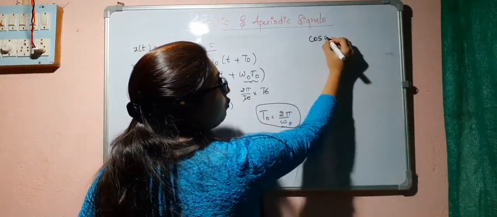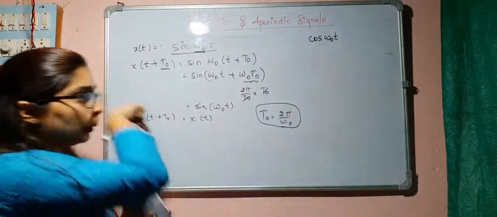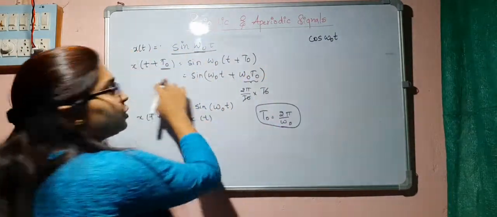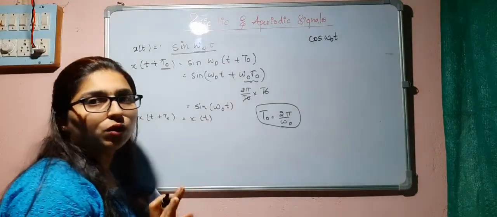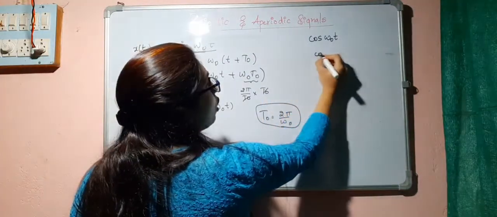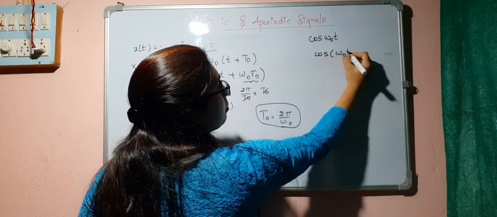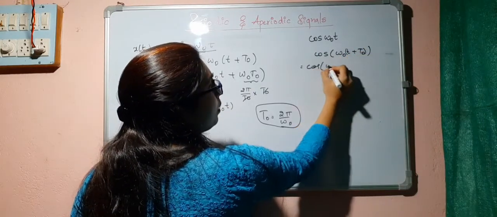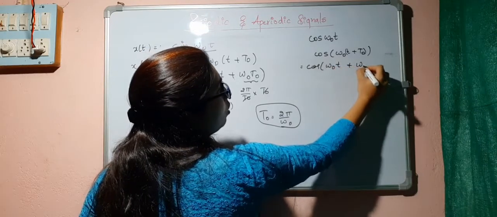Similarly, we can find it for cos omega naught t. For this signal to be periodic, it has to satisfy the condition x of t plus t naught is equal to x of t. So, cos of omega naught times t plus t naught is equal to cos of omega naught t plus omega naught t naught.